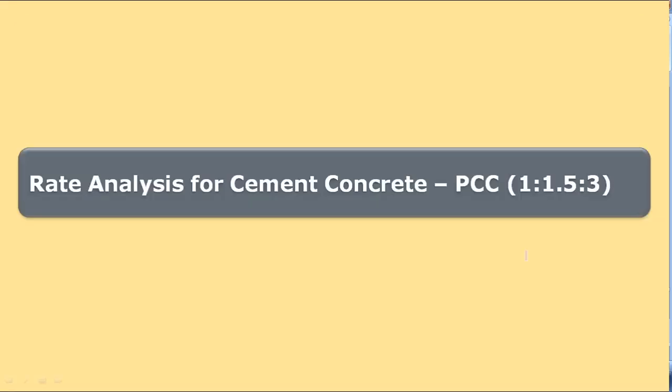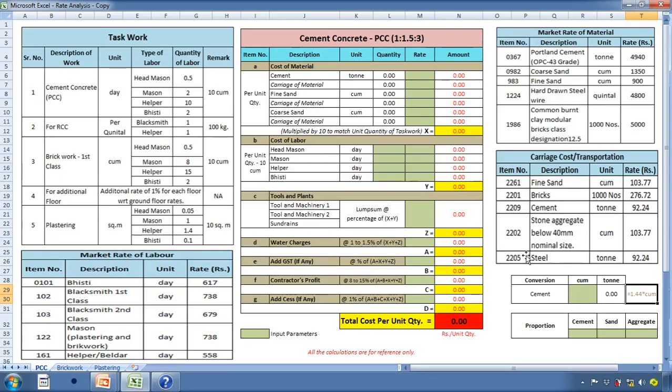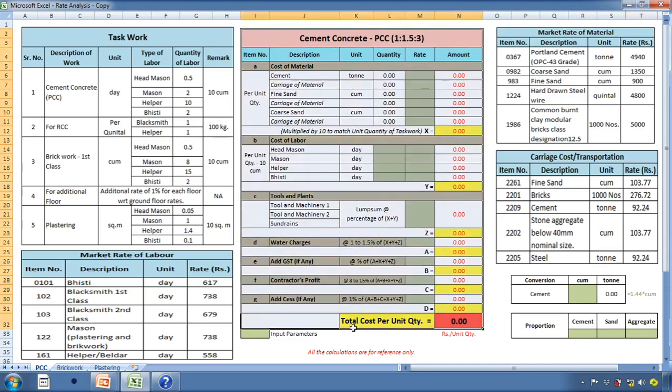First of all, we would prepare the rate analysis for cement concrete, that is plain cement concrete in proportion 1 is to 1.5 is to 3. Now, in order to prepare the rate analysis, first we'll study the structure. This is the structure of the rate analysis.